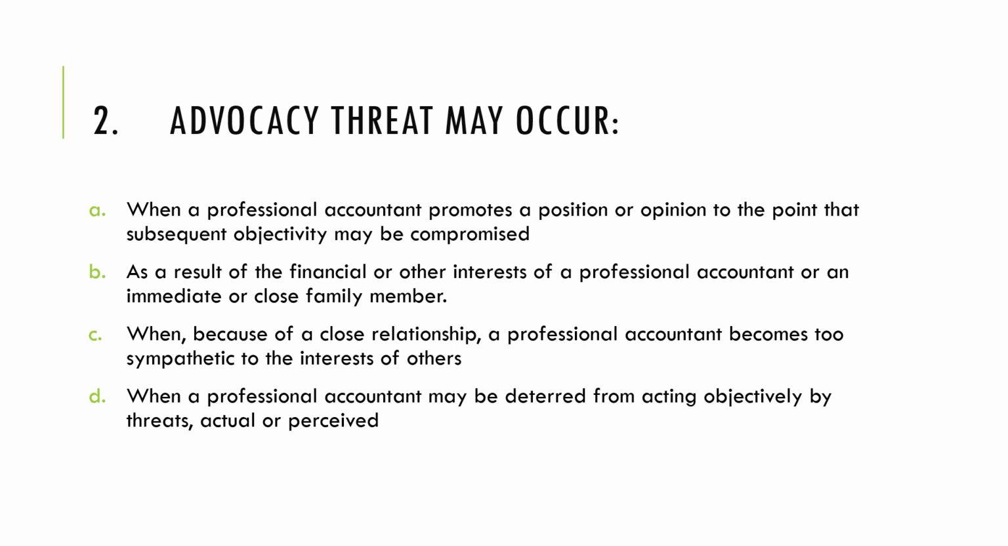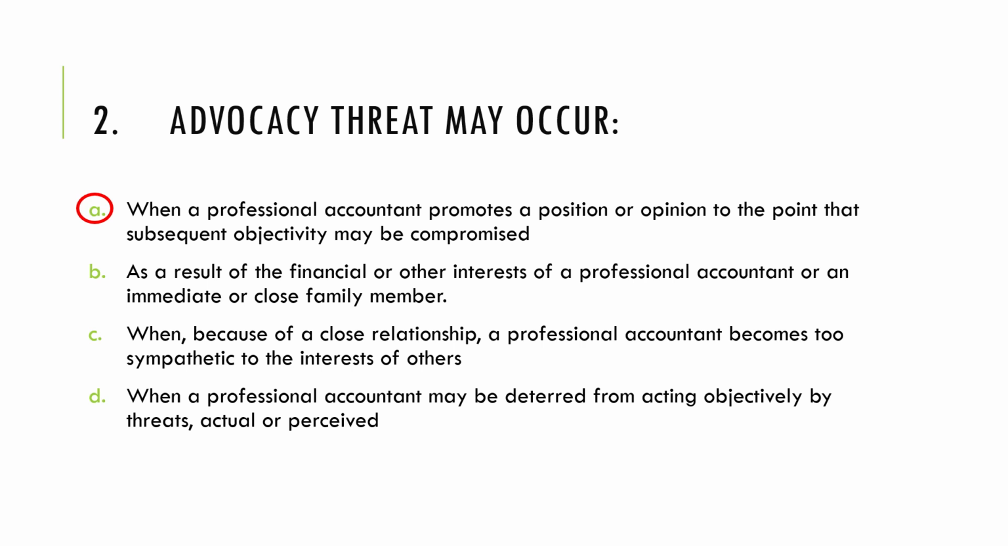Let's evaluate our choices. Letter A says when a professional accountant promotes a position or opinion to the point that subsequent objectivity may be compromised. Now, the role of this professional accountant promoting a position or opinion is what gives rise to an advocacy threat. Imagine, for example, when the professional accountant serves as a witness for the client, or is a promoter of the shares of the client. And so, therefore, this professional accountant is seen to be one advocating for the client, promoting for the client. That is why advocacy threat refers to letter A.